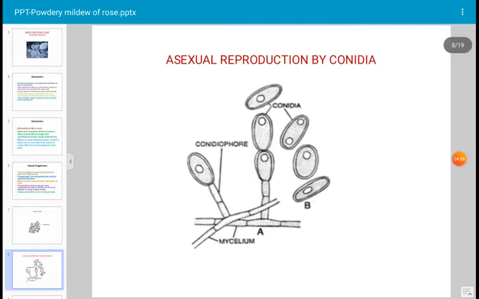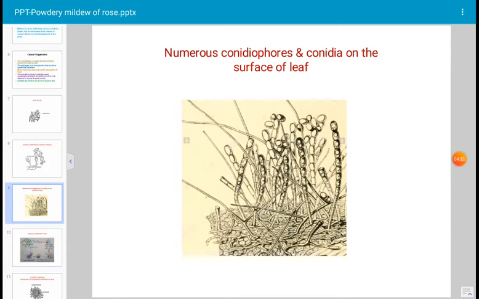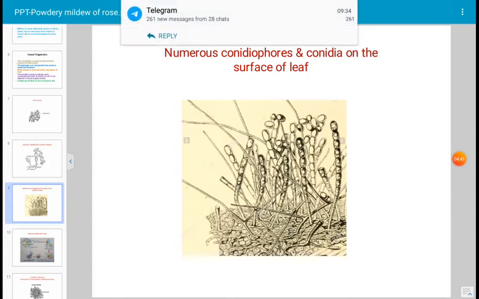And these are the conidiophores. In presence of enough food material, the fungus produces numerous conidiophores on the host surface, and conidiophores are 1 to 2 septate structures which are also known as fertile hyphae. A fertile mat is developed on the affected region, and many conidia are developed in the form of chains. These conidia are loosely arranged and are easily carried away from one place to another. The conidia are barrel shaped, small in size, light in weight, unicellular, uninucleated structures.